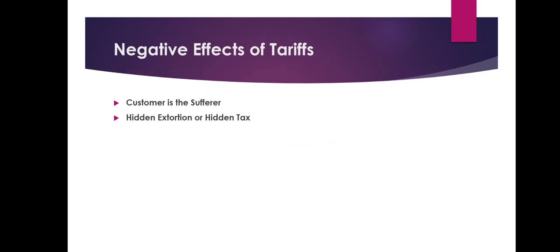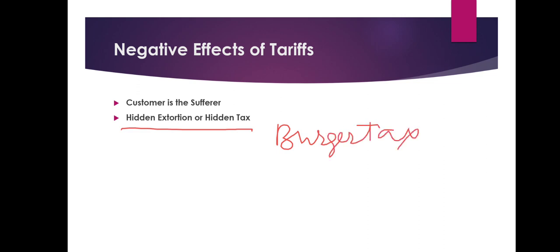And sometimes those who criticize the tariff system say it is a hidden extortion or hidden tax. Like if the government says one day we will start a burger tax. What is a burger tax? Earlier you used to get a burger for $10, now you will pay $3 tax, so the final price will be $13.